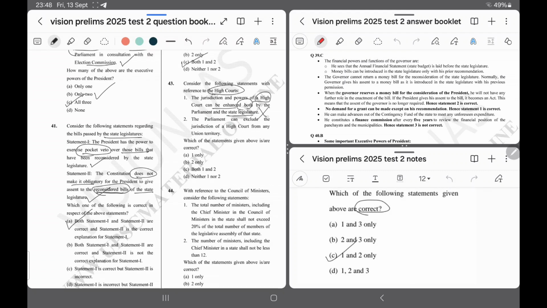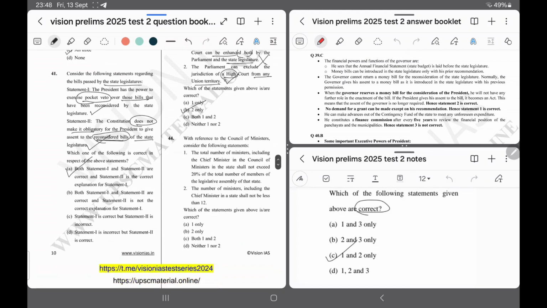Let's mark it wrong. Option number 2. The Parliament can exclude the jurisdiction of High Court from any Union territory. I think this is right, but instead of Parliament, President can be an option, but I am going with option number B. I am marking it very important.